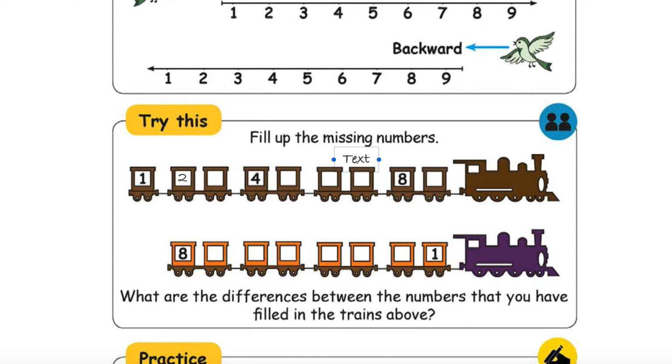Okay. 3. 4 is there, so you need not bother about 4. Okay, place 3 there, right?